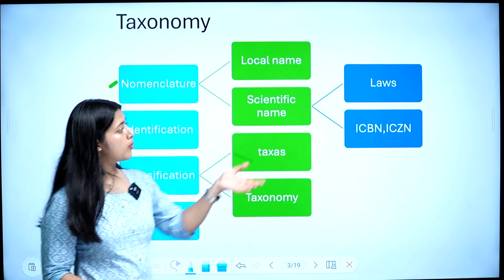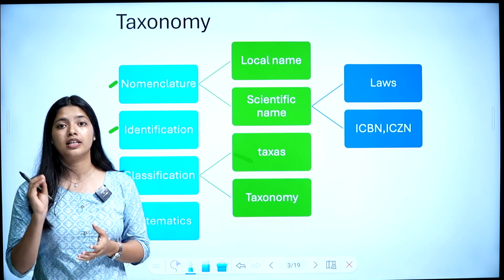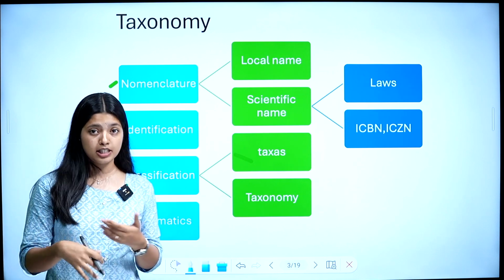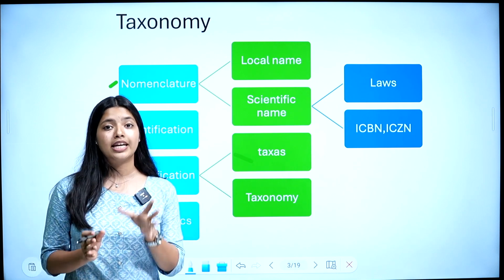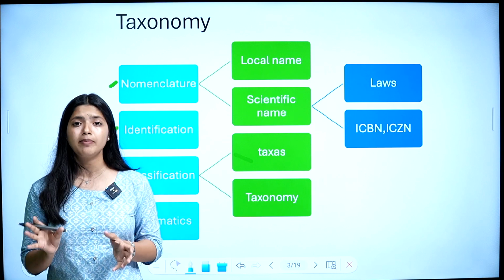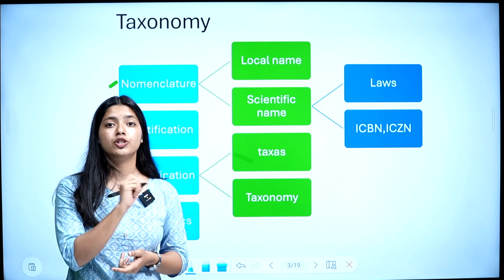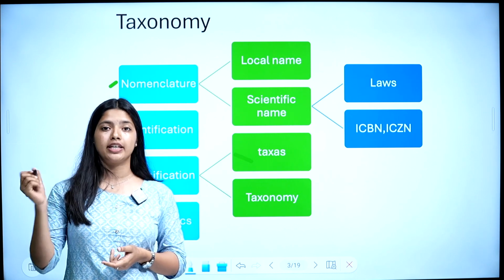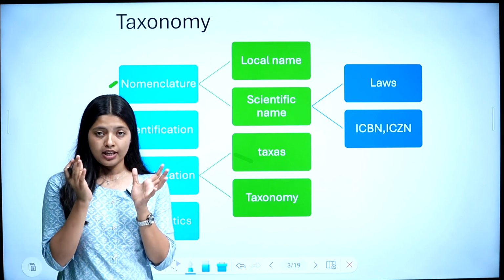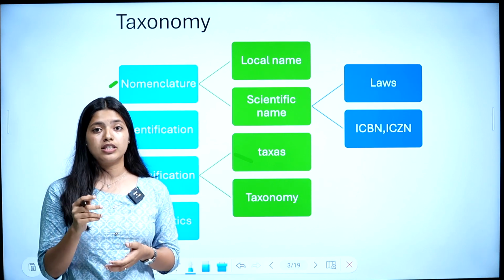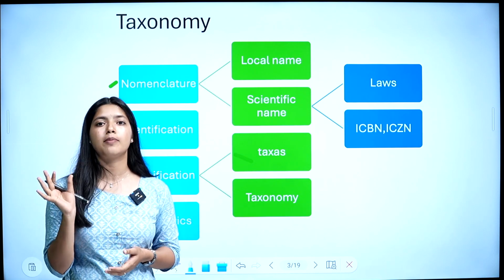Then we talked about the rules. The name should be derived from Latin. It should be written in italics, and irrespective of their origin, the term should be derived from Latin. That was the first point. Second point was it should have two components, a generic name and a specific epithet. When handwritten they should be separately underlined, and when printed it should be in italics. Last point was the first letter of the generic name should start with a capital letter, and the first letter of the specific epithet should start with a small letter. We saw an example, Mangifera indica.